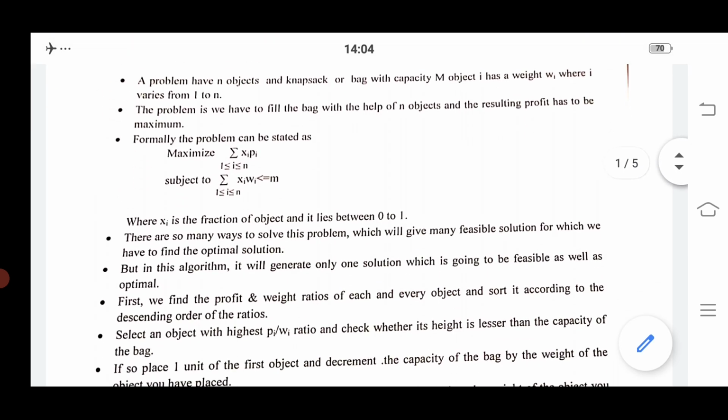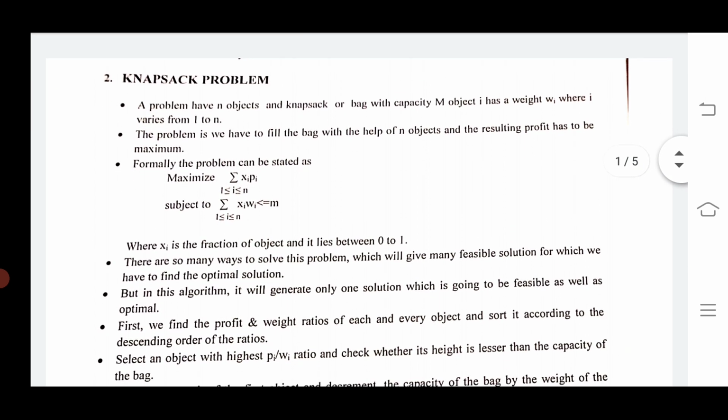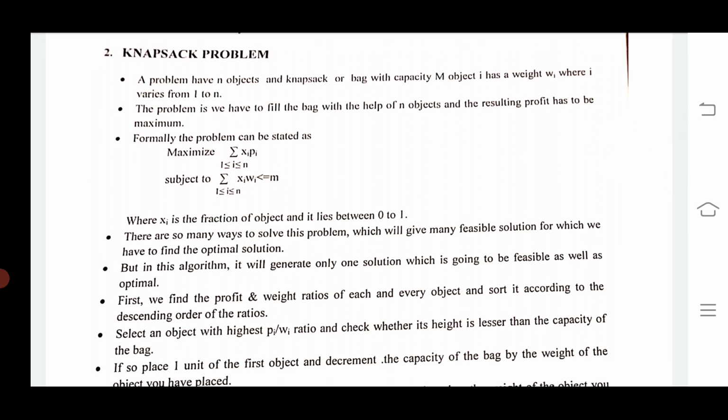This is the concept of the knapsack problem by using the greedy method. If you have any doubts regarding the topic of the knapsack problem, please contact me. It is the best application of the greedy method. By using the greedy method we can solve a problem like knapsack. Okay, thank you.